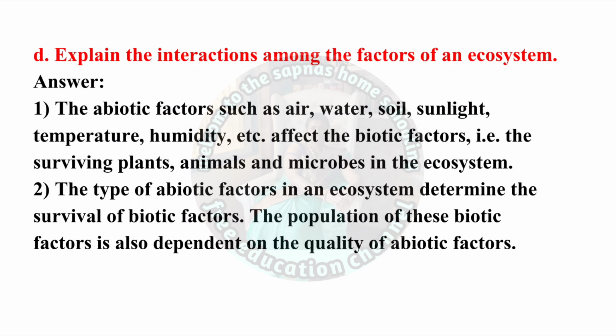D. Explain the interactions among the factors of an ecosystem. Answer: The abiotic factors such as air, water, soil, sunlight, temperature, humidity, etc. affect the biotic factors, that is the surviving plants, animals and microbes in the ecosystem. The type of abiotic factors in an ecosystem determines the survival of biotic factors. The population of these biotic factors is also dependent on the quantity of abiotic factors.